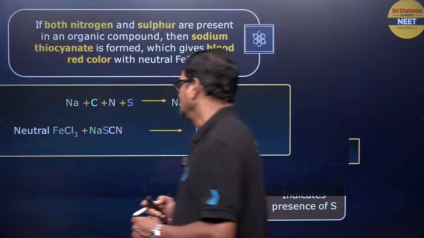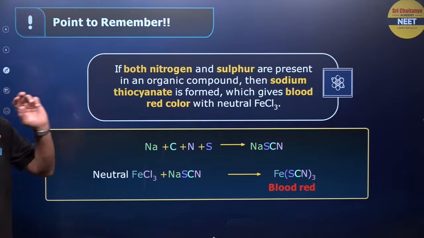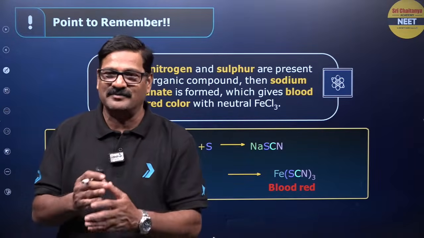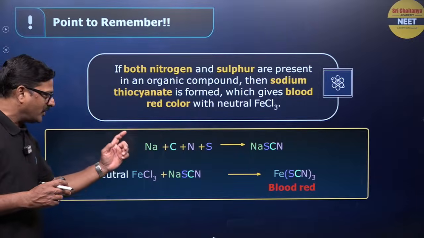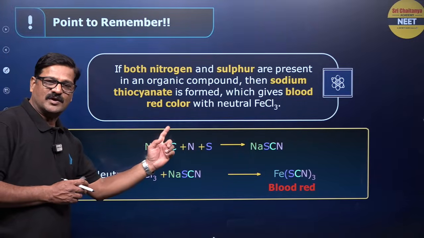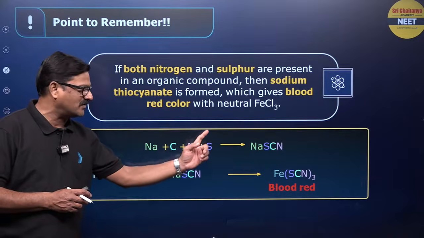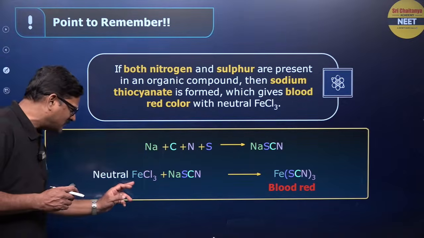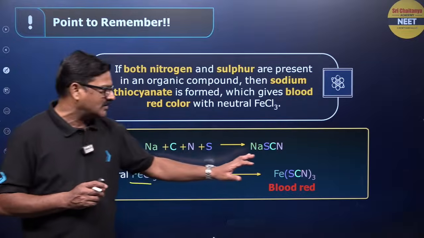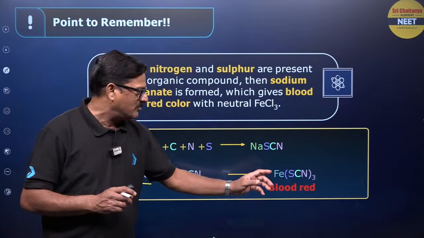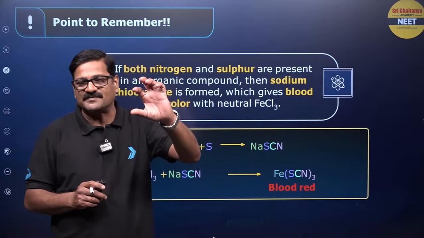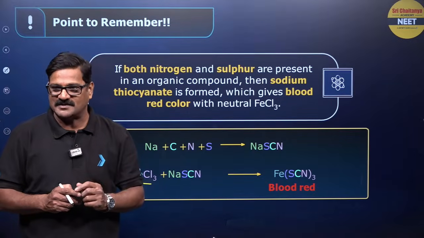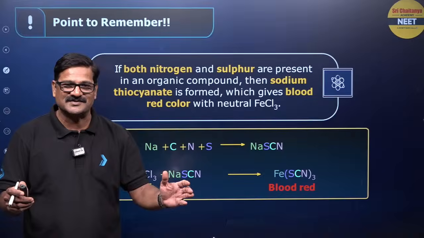Now, moving ahead, if both nitrogen and sulfur are present, it looks complicated, but it is simple. I'll make it a simplified version. The sodium metal in the sodium fusion extract is going to react with carbon, nitrogen and sulfur to form NaSCN. This NaSCN, simply added to neutral FeCl3, gives Fe(SCN)3. It is a blood red coloration. Appearance of this blood red coloration indicates that both sulfur as well as nitrogen are present.